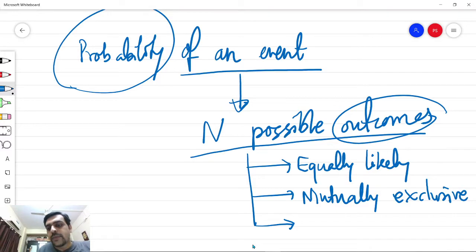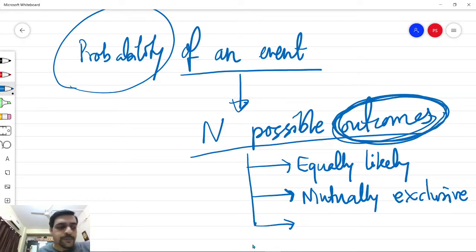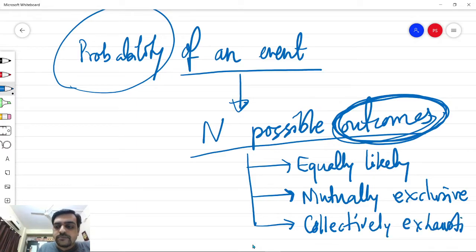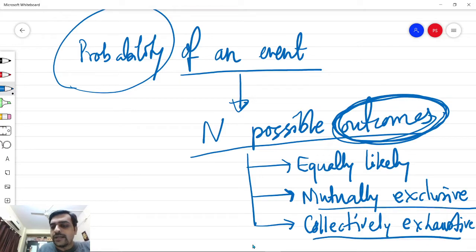That is, occurrence of any one of the outcomes should not affect the occurrence of any other outcome. Further, we have to include all the possible outcomes in a countable manner. That is, the outcomes should be collectively exhaustive. That is, one should be able to count all the possible outcomes very clearly.